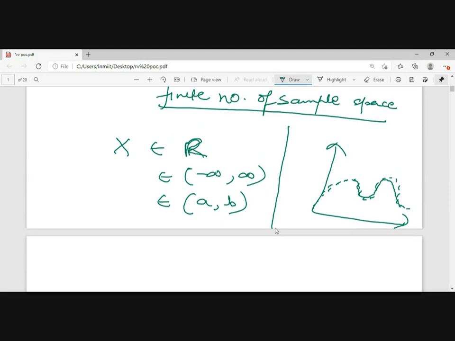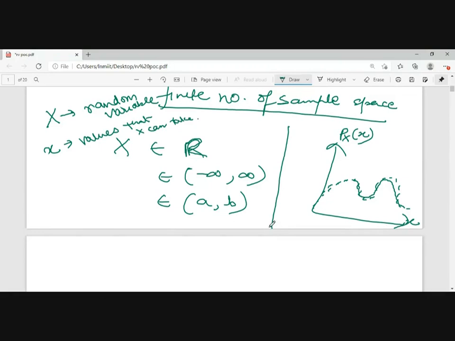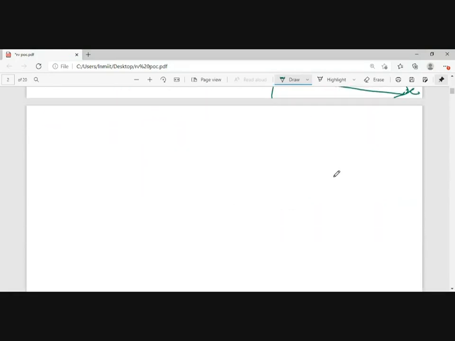Always remember that we will be representing a random variable by a Roman capital X, and the small x as the values that the random variable can take.